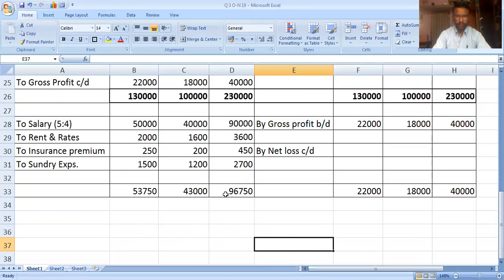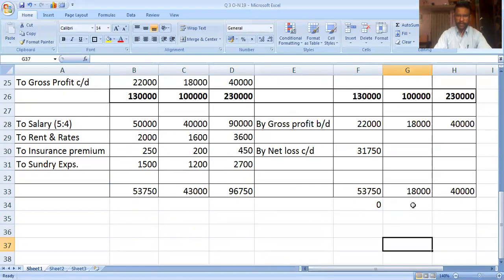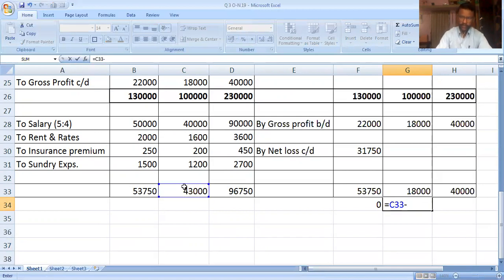Hence, for Department A, the difference is 31,750. Now both sides are equal for Department A. For Department B, the debit side is 43,000 minus 18,000, the difference is 25,000.